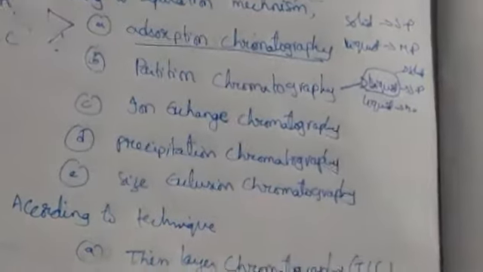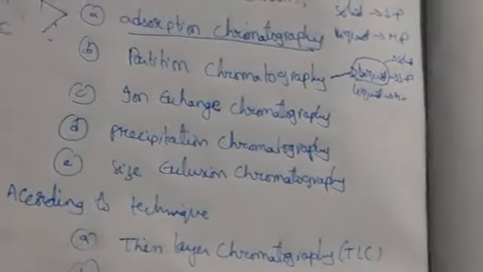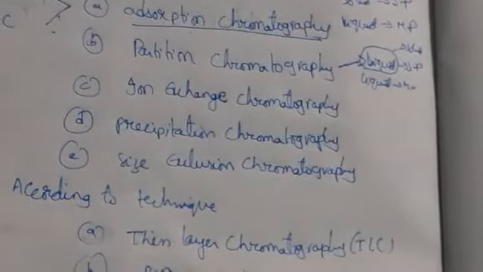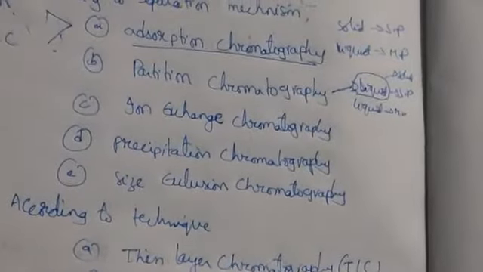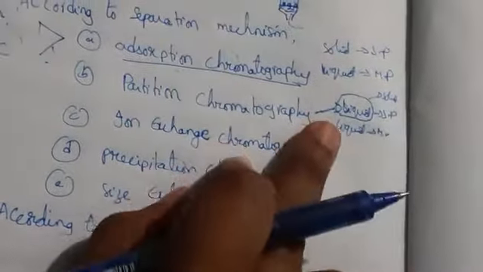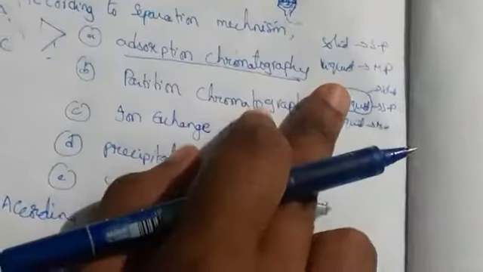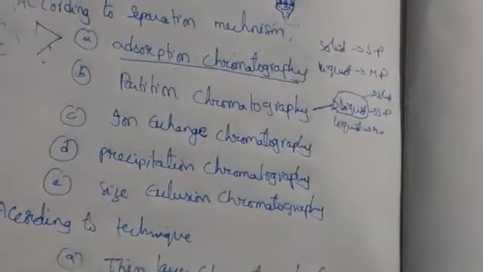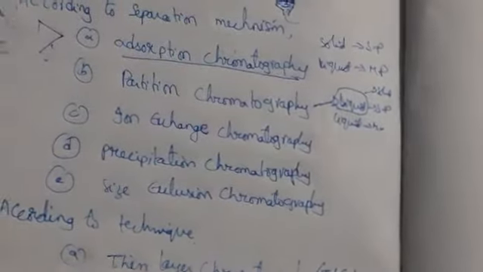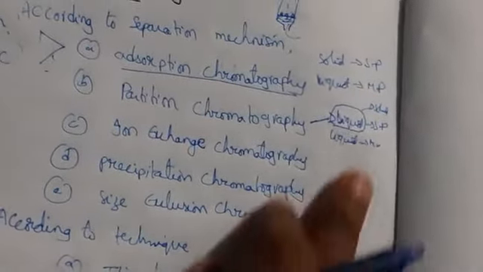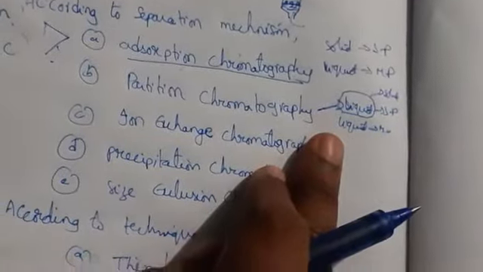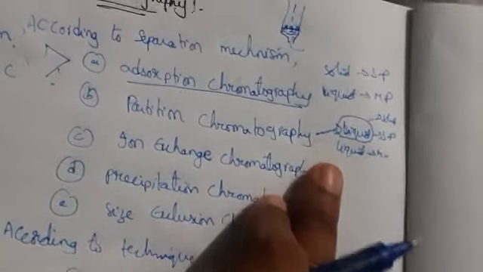So coming to partition chromatography, the solute we are taking is in the stationary phase, which is a liquid, and the moving phase, the solvent, will be the mobile phase. So different types are observed here, mainly paper chromatography we can say.